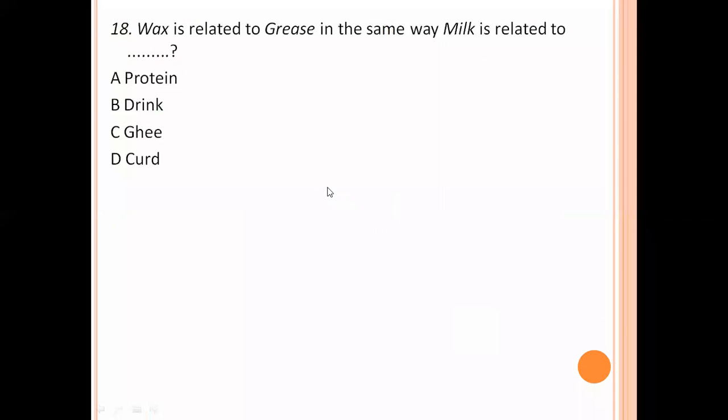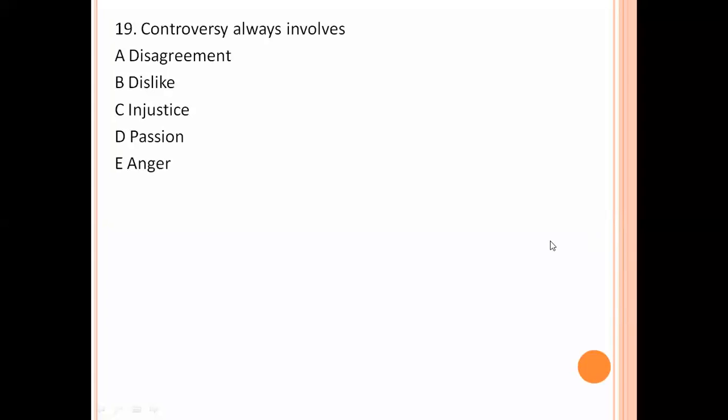Next question. Wax is related to grease. In the same way, milk is related to what? Wax is used to prepare grease. Similarly, milk is used to prepare curd. Option D is the right answer. Next, controversy always involves disagreement. So option A is the right answer.